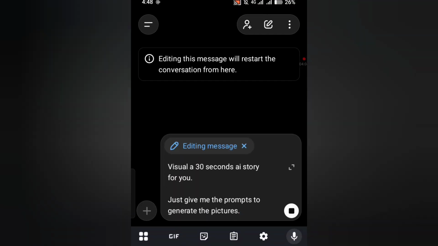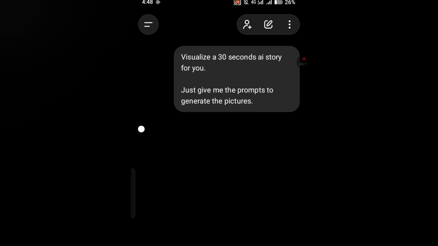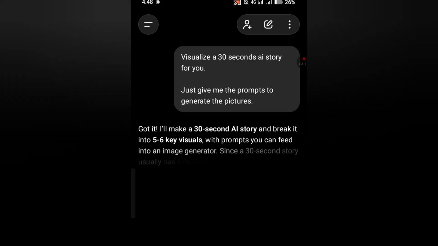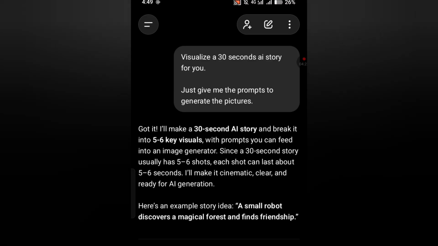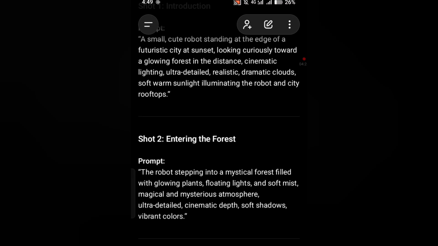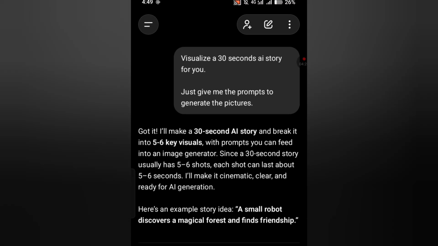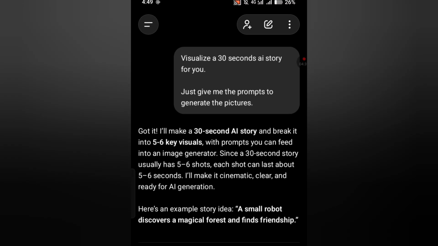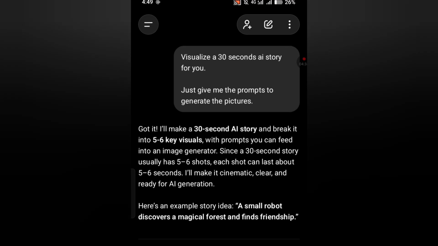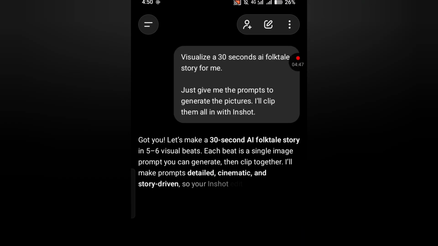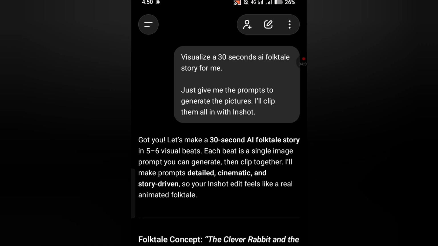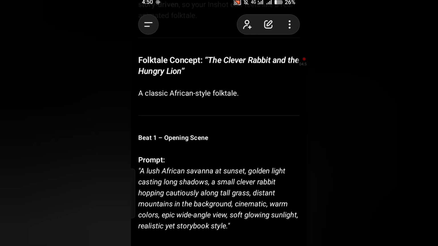Oh, sorry, it's wrong, so I'll just edit it. Visualize. Okay, I just edited it. So you can edit your messages here on ChatGPT. So this is it. Okay, I did not put folktale story. Hold on, it's going to cancel first. So this is better. Sorry for the typo error. Visualize a 30 seconds AI folktale story for me. Just give me the prompt to generate the pictures.